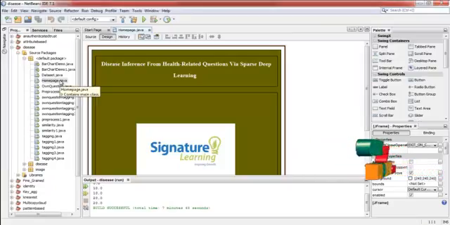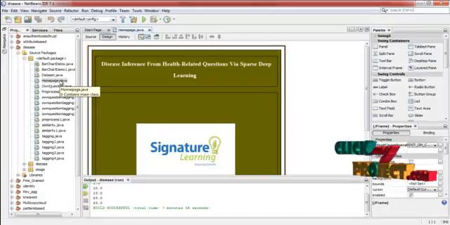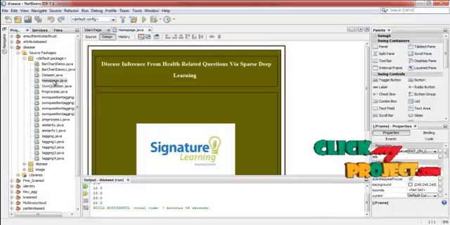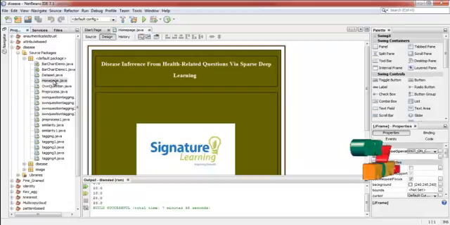Let us see the demo of the project. First of all, run homepage.java. For that, right click the file and then select the run file option.